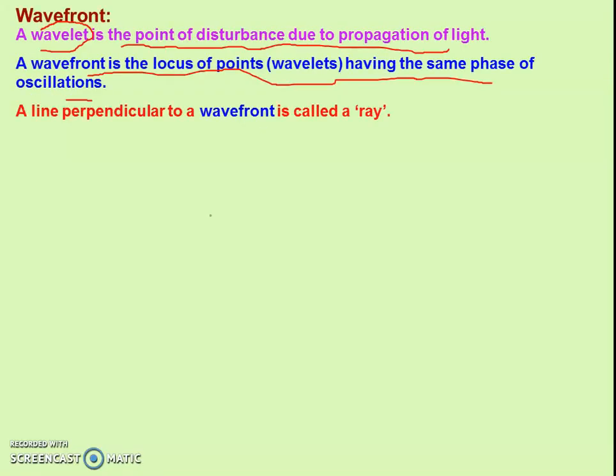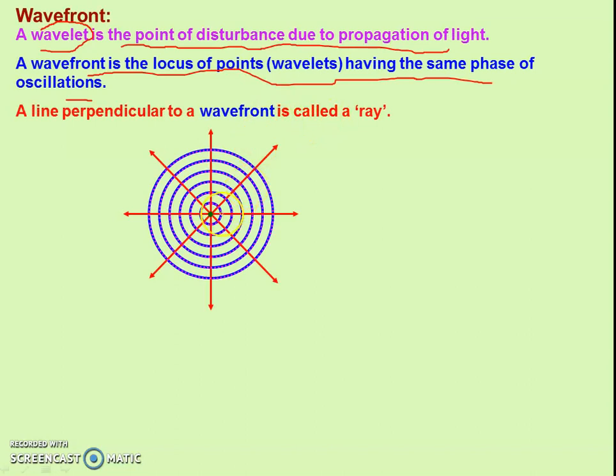Now see, in this case, it may be a wavefront. Although it is not a wavefront, it is a mechanical wave. We are talking about the light wave. So all these particles are vibrating in the same phase, means they are at the same height from the normal level. Similarly, in case of light, if there is a source of light, all the particles which are vibrating in the same phase, the envelope is known as wavefront. For example, this is a wavefront, this is another wavefront, this is another wavefront, but it is three-dimensional.